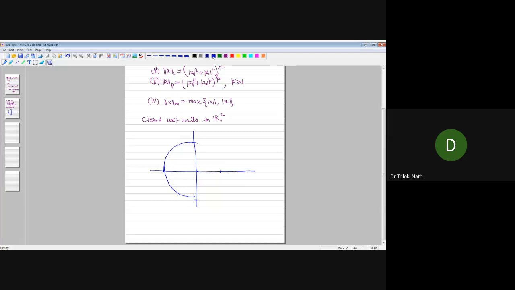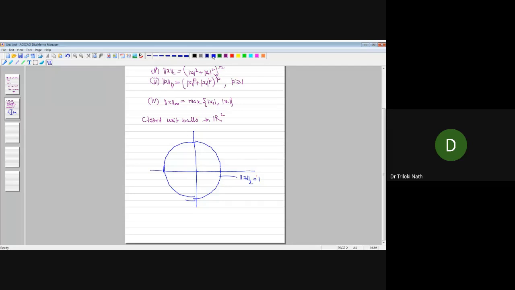So this will look like this. I hope it is approximately a circle. Okay, fine. So this actually defines the 2 norm. So norm x2 is 1 means x1 squared plus x2 squared is equal to 1. And you know very well that it's a circle, right?